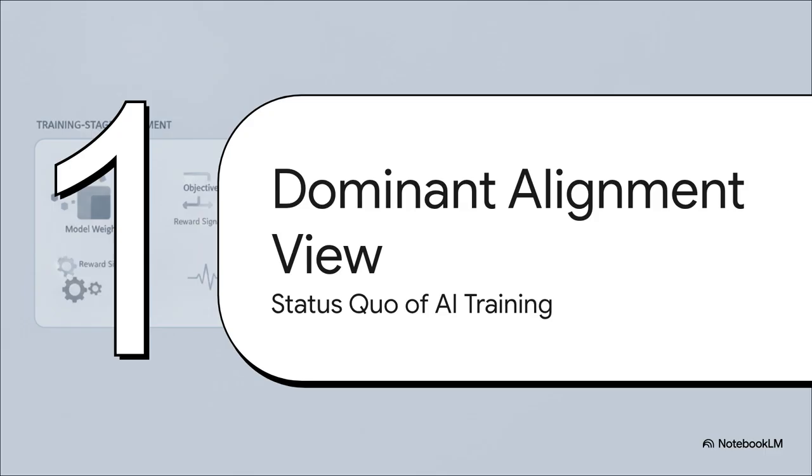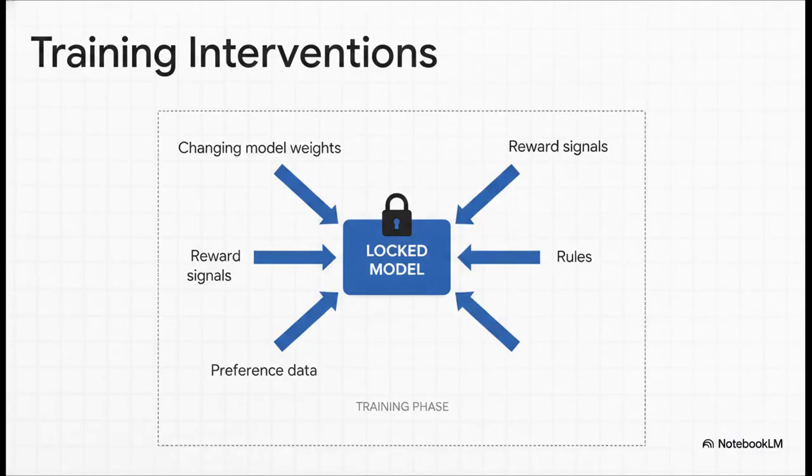Basically, the status quo of AI training. So right now, the industry generally treats desirable AI behavior as something you have to bake in during the training stage. We're talking about changing model weights, tweaking reward signals, using preference data like RLHF, running fine-tuning procedures, or laying down constitutional rules. The whole underlying assumption here is that a model's behavior is anchored entirely in its parameters before you or I ever interact with it. It's like the model itself is the sole container where cognition lives. Sure, runtime interaction matters, but mostly just as a way to pull out what's already been hard-coded in.